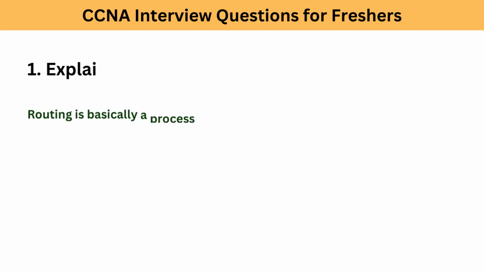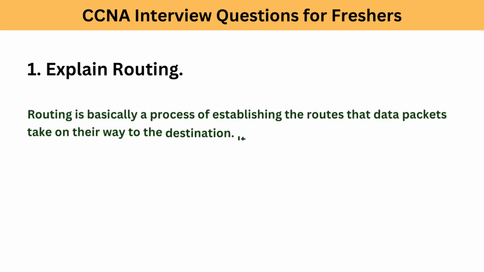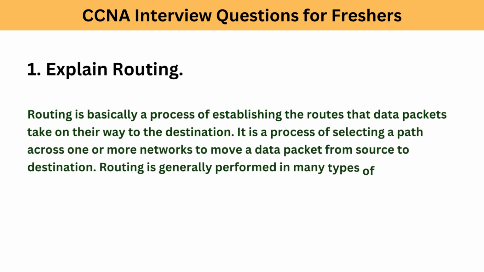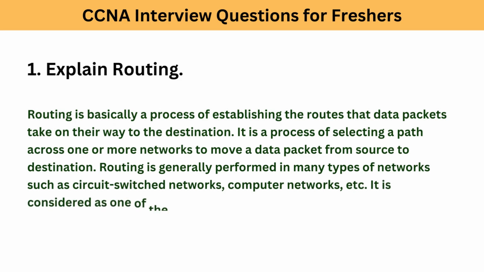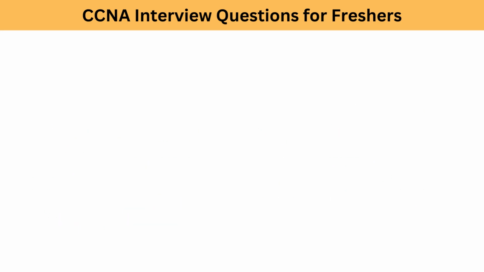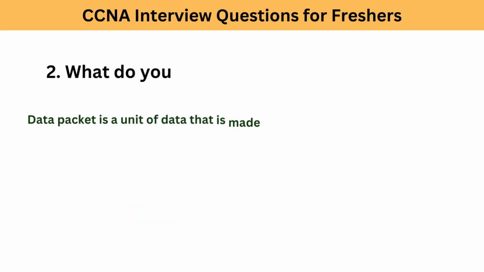1. Explain routing. Routing is basically a process of establishing the routes that data packets take on their way to the destination. It is a process of selecting a path across one or more networks to move a data packet from source to destination. Routing is generally performed in many types of networks such as circuit-switched networks, computer networks, etc. It is considered as one of the most essential features in a network and is done by a device called routers.